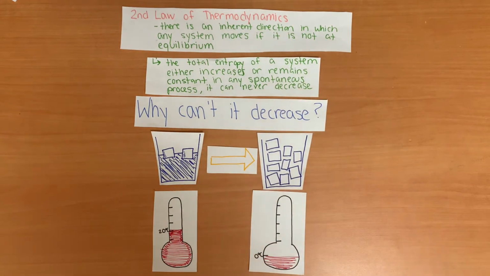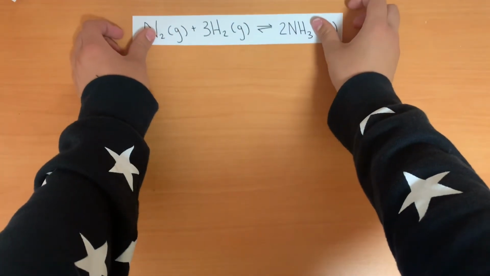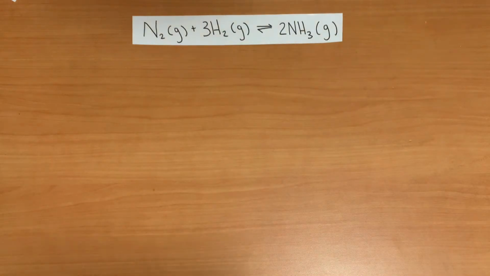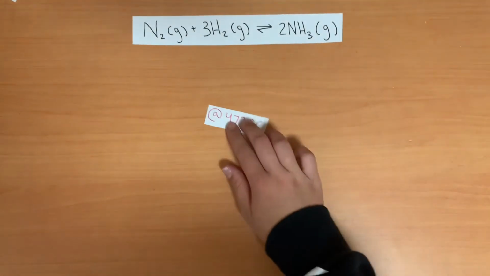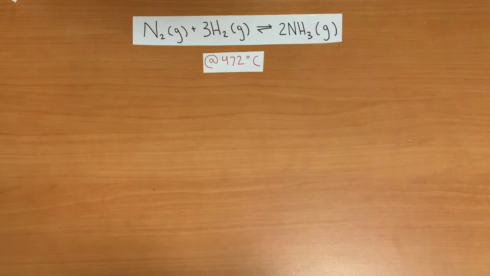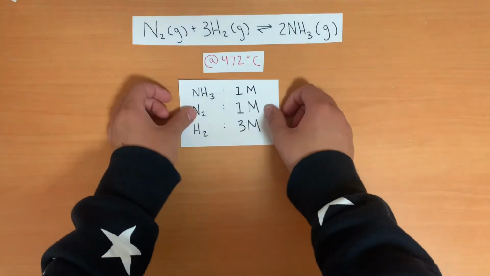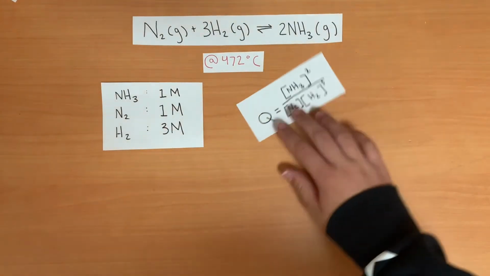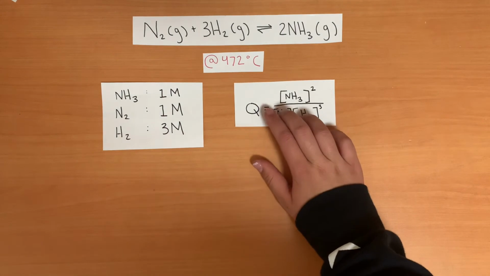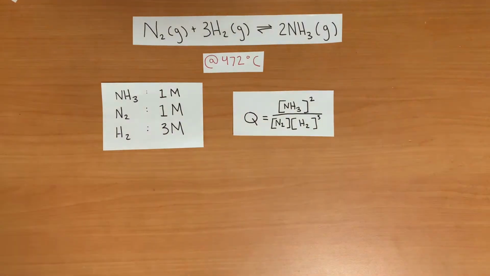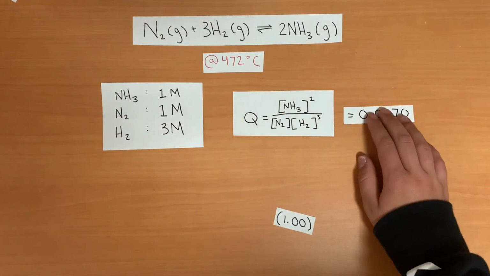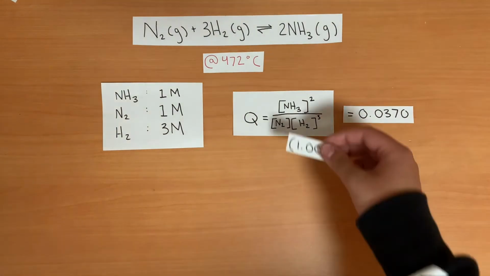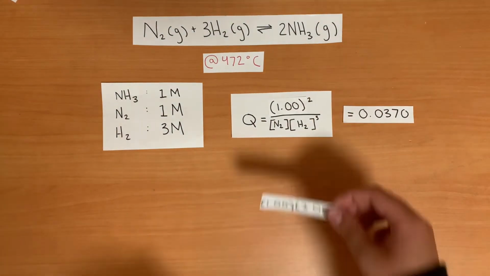An example that demonstrates this and relates entropy to equilibrium is the reaction between nitrogen and hydrogen. The equation for that is N2 gas plus 3H2 gas yields 2NH3 gas. That occurs at 472 degrees Celsius. Say the molarities for this reaction are 1, 1, and 3. Using this equation, at this temperature, the equilibrium constant of the reaction is 0.105, but Q equals 0.0370.